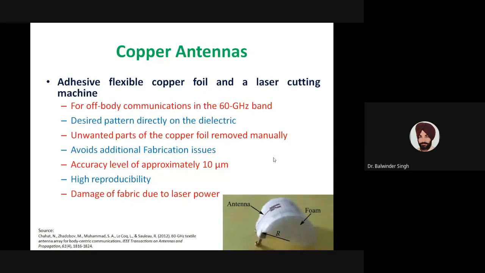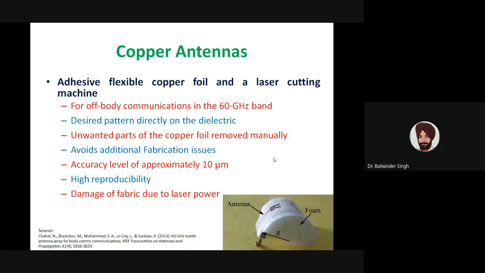So this is one of the examples of designing an antenna using adhesive flexible copper foil and a laser cutting machine. When we have a particular adhesive copper tape or copper foil, how do we cut the desired antenna pattern? That is a major issue, especially when we want to design antennas for high frequencies, because for high frequencies the antenna size becomes very small. So one of the solutions is that we can use the laser cutting machine.